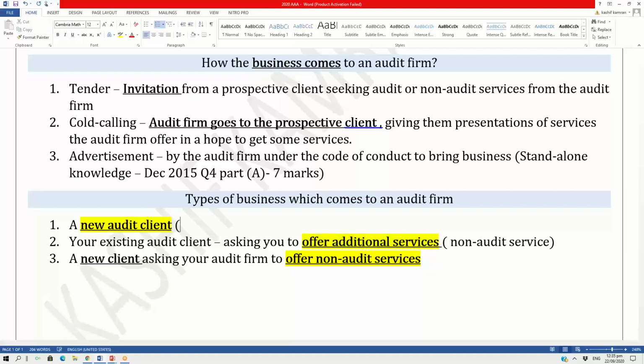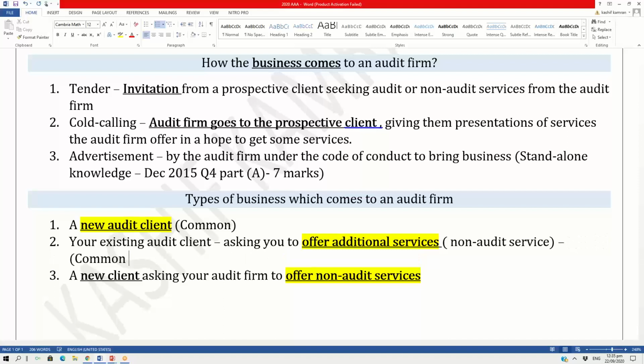Now the situation number 1 is very common in the AAA paper. The situation number 2 is very common in the AAA paper. And the situation number 3 is very uncommon, means once in a blue moon. Now, the examiner has written an article on situation 1 and situation 2. That shows how important those 2 situations are.